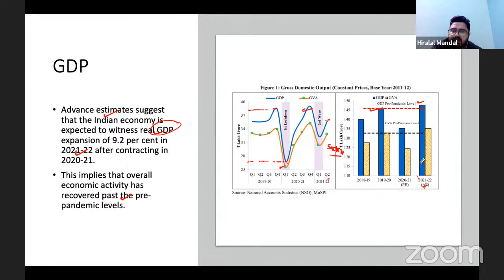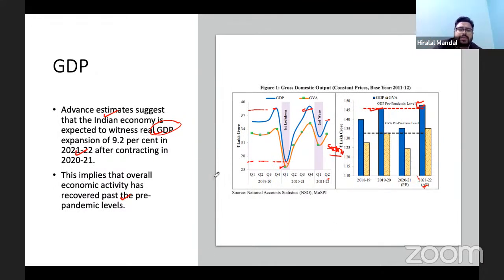So that's what we are going to see, that in the year 21-22, the Indian economy will be able to recover to a level where we were in 2019-20. So in 2 years we are where we were in 2019-20, and that's a good sign that we can believe and expect that the Indian economy will move positively from here onwards. Okay.